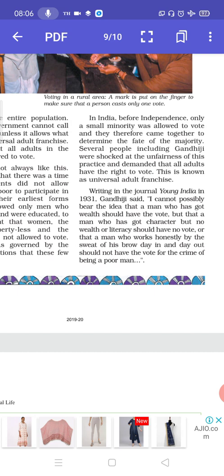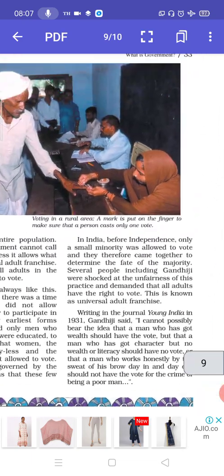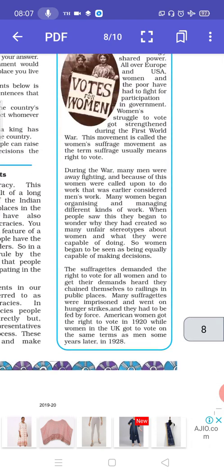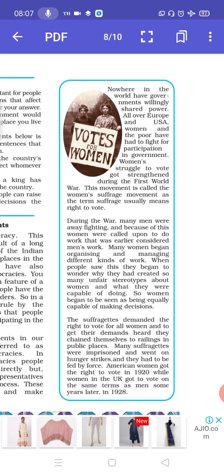Writing in the journal Young India in 1931, Gandhiji said, "I cannot possibly bear the idea that a man who has got wealth should have the vote, but that a man who has got character but no wealth or literacy should have no vote, or that a man who works honestly by the sweat of his brow day in and day out should not have the vote for the crime of being a poor man." So Gandhiji said this because he felt that it is not justified. Here let's see what it is written.